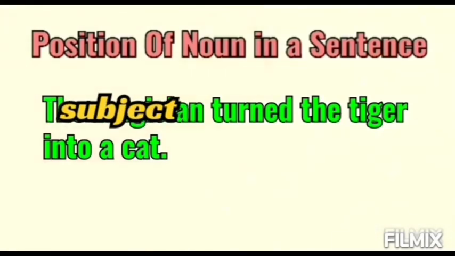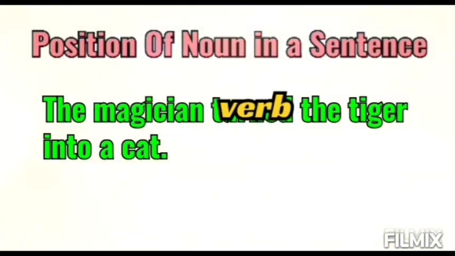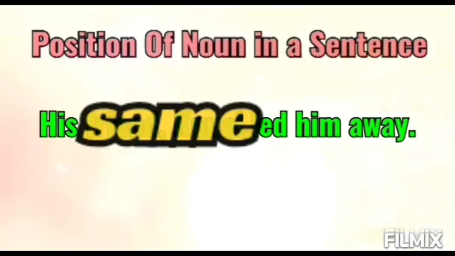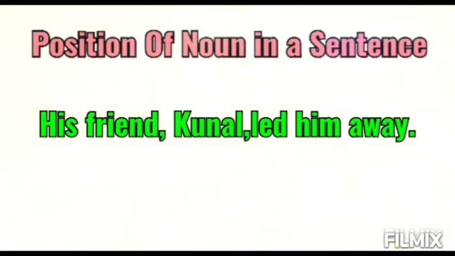Then the magician is also the subject of this verb turn. Next, his friend Kunal led him away. So Kunal and the friend are the same person, right? So Kunal, this noun, is used in apposition to the other noun friend, right?